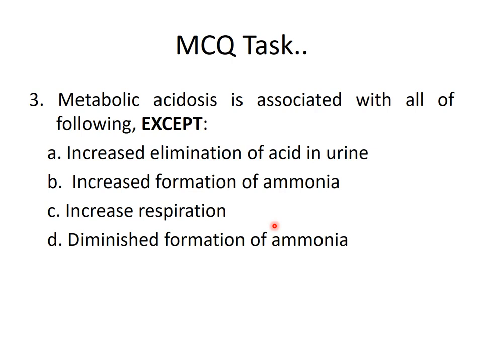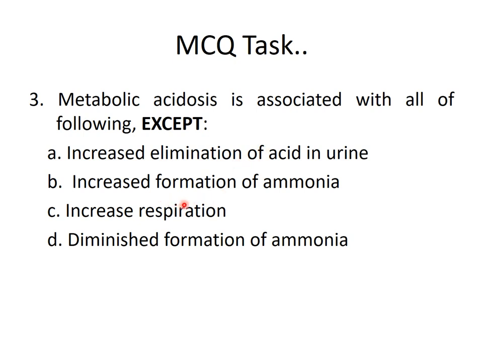Third: metabolic acidosis is associated with all of the following except increased elimination of acid in the urine, increased formation of ammonia, increased respiration, and diminished formation of ammonia. As there is increased acid, the body will try to increase acid excretion, so the first is right.